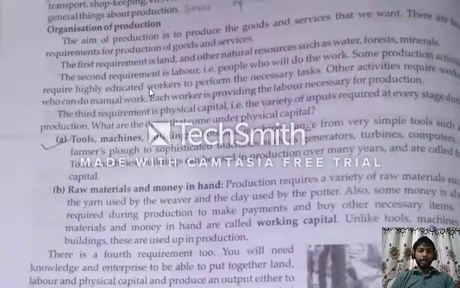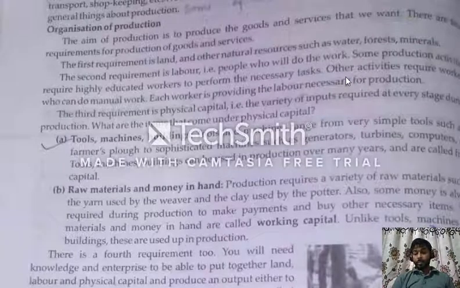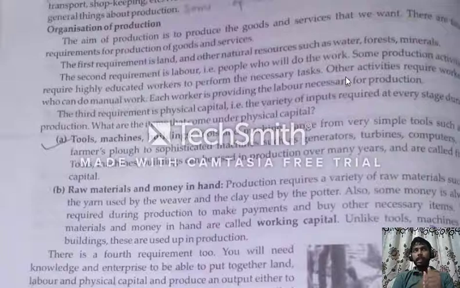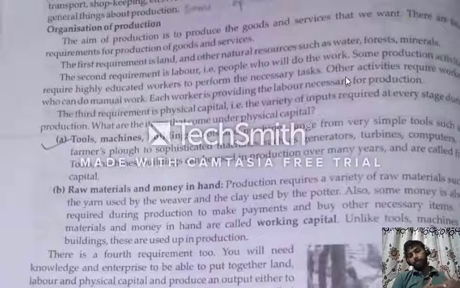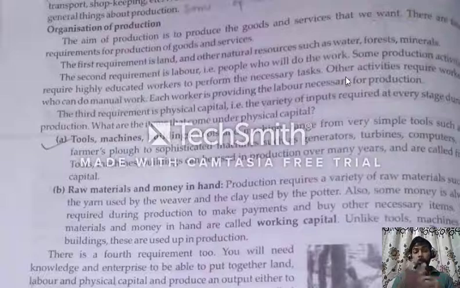Some production activities require highly educated workers to perform the necessary tasks. In a factory, the need for labor, men or women, is of different types. For example, some people will do physical work, like farmers or helpers.